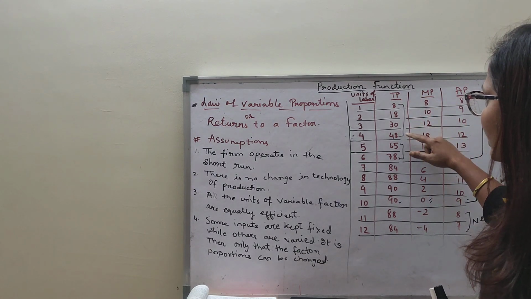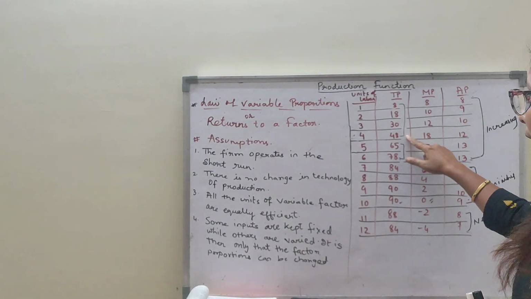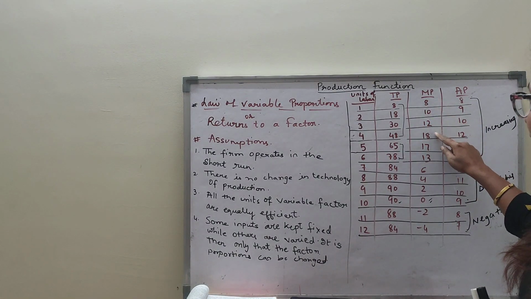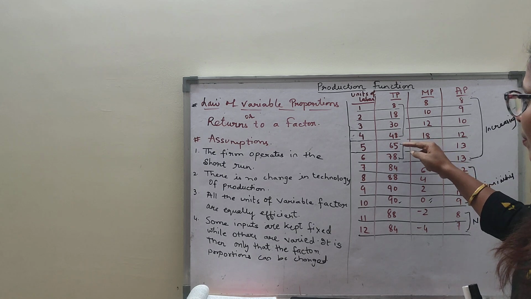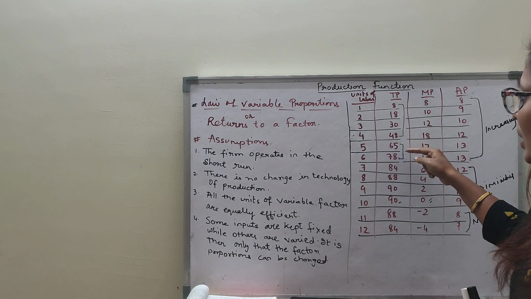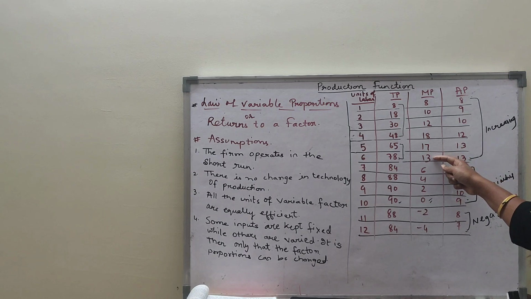Clear? Now the first stage is divided into two parts, children. From first unit till 4th unit, total product increases at an increasing rate. Can you see? Marginal product increases at an increasing rate. But after the 4th point, that is the 5th unit of labor, my total product increases at a diminishing rate. See, my marginal product is falling now.